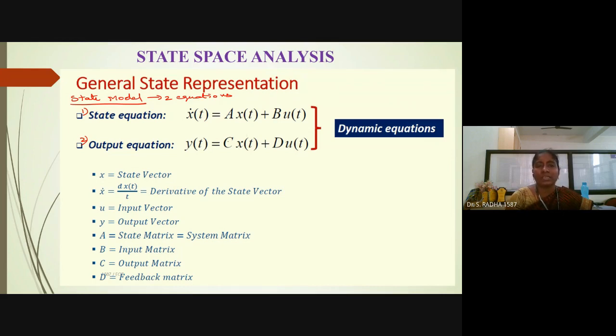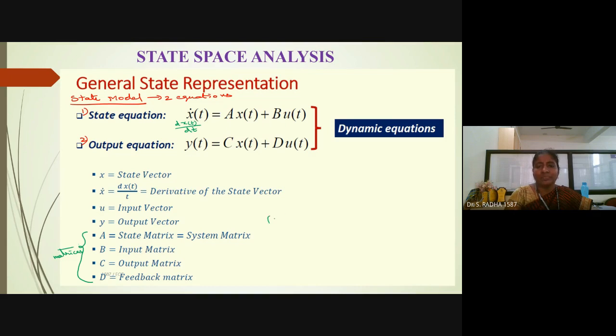First equation is the state equation and second equation is the output equation. You can see here, state equation means x dot of t, first order derivative. x dot means first order derivative. This is nothing but dx of t by dt, first order derivative. It is equal to A x of t plus B u of t. And output equation, y is the output, y of t is nothing but C x of t plus D u of t. Okay, so here A, B, C, D, all these four are matrices.